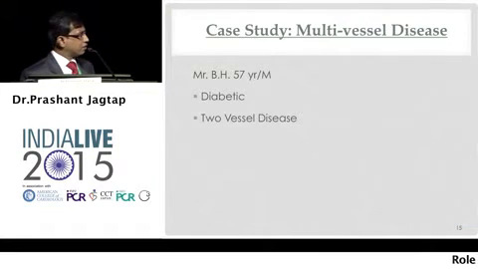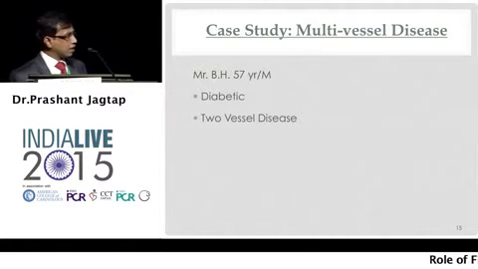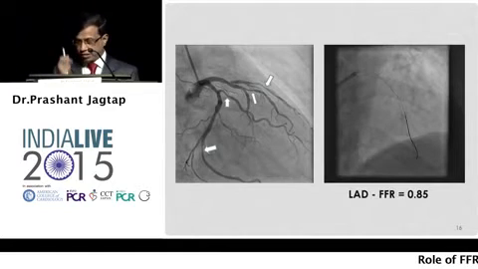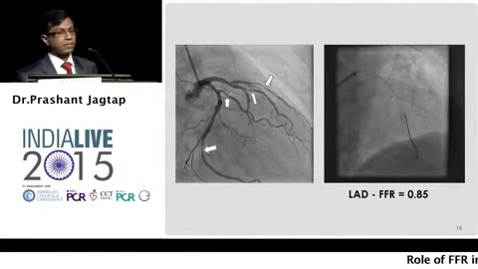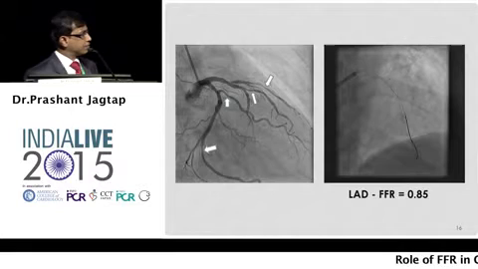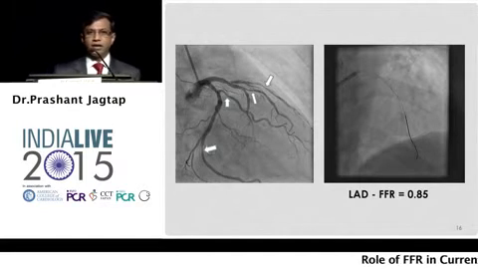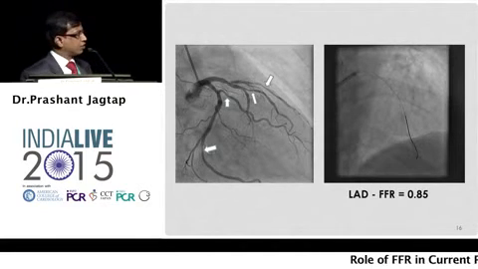Case number 1: a 57-year-old male diabetic with 2-vessel disease, advised bypass surgery and referred to us. There were 4 lesions: diagonal, LAD, OM1 and OM3. We went on to do the FFR of all 4 lesions.